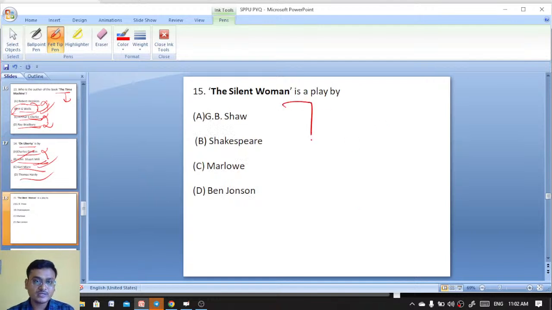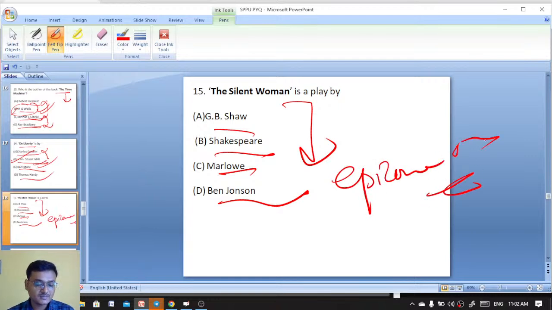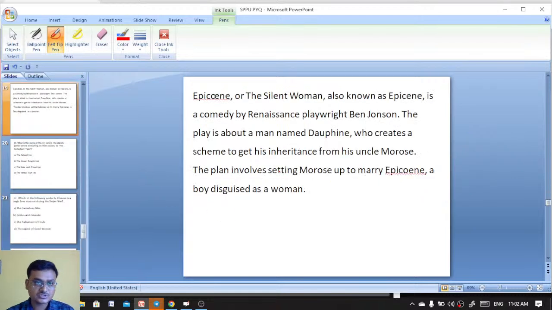Excellent. The Silent Woman is a play by G.B. Shaw, Shakespeare, Marlowe, Ben Jonson. 15 is on your screen. It is a subtitle, okay. The original title is Epicoene, or the Silent Woman. Epicoene, or the Silent Woman, is a play by Ben Jonson, a comedy by the Renaissance playwright Ben Jonson.